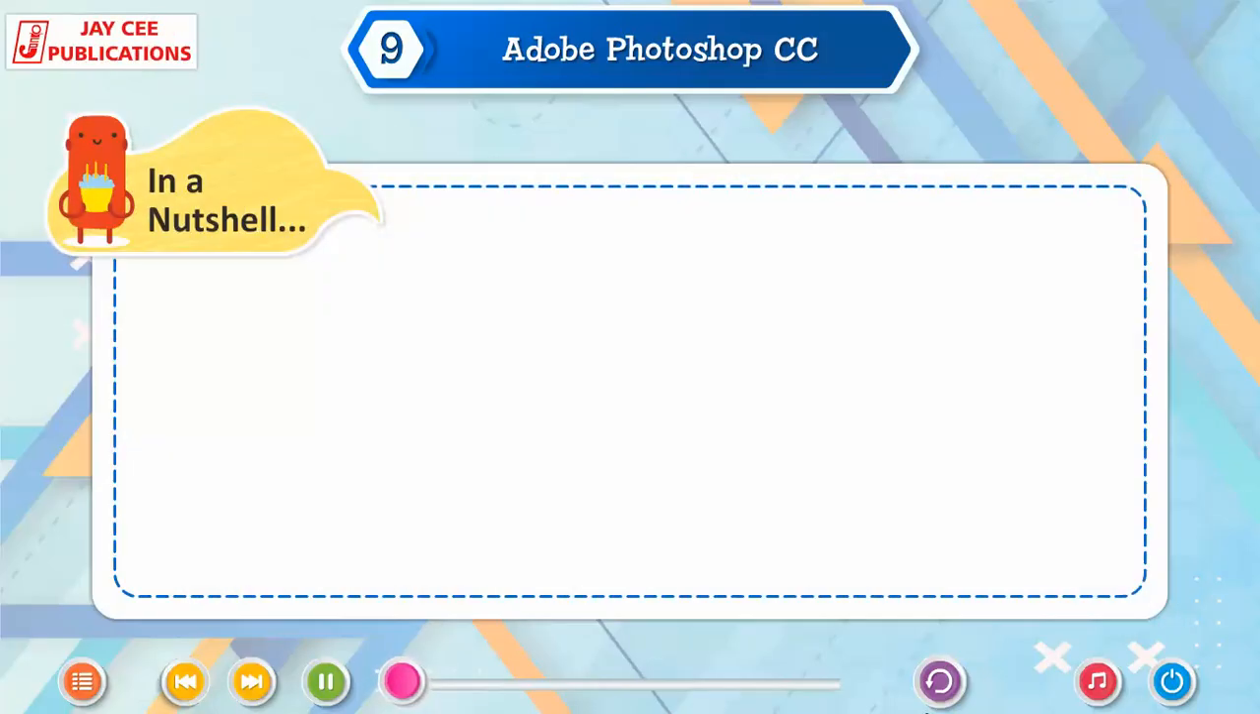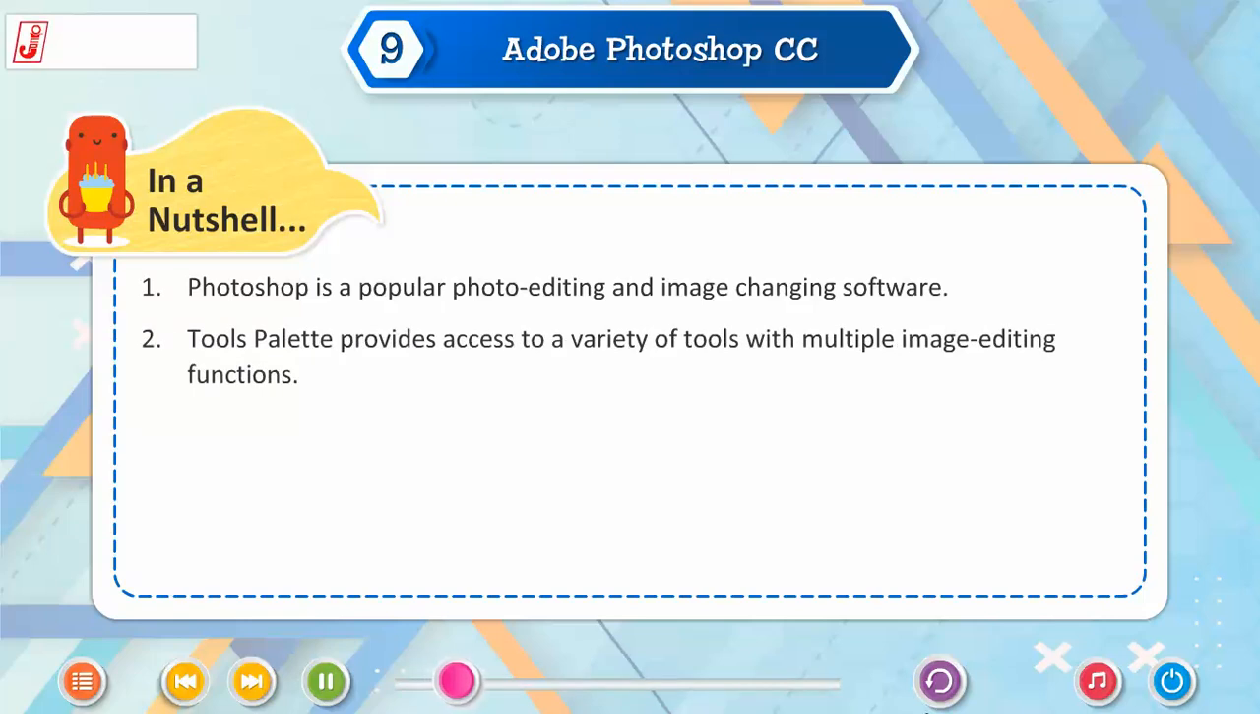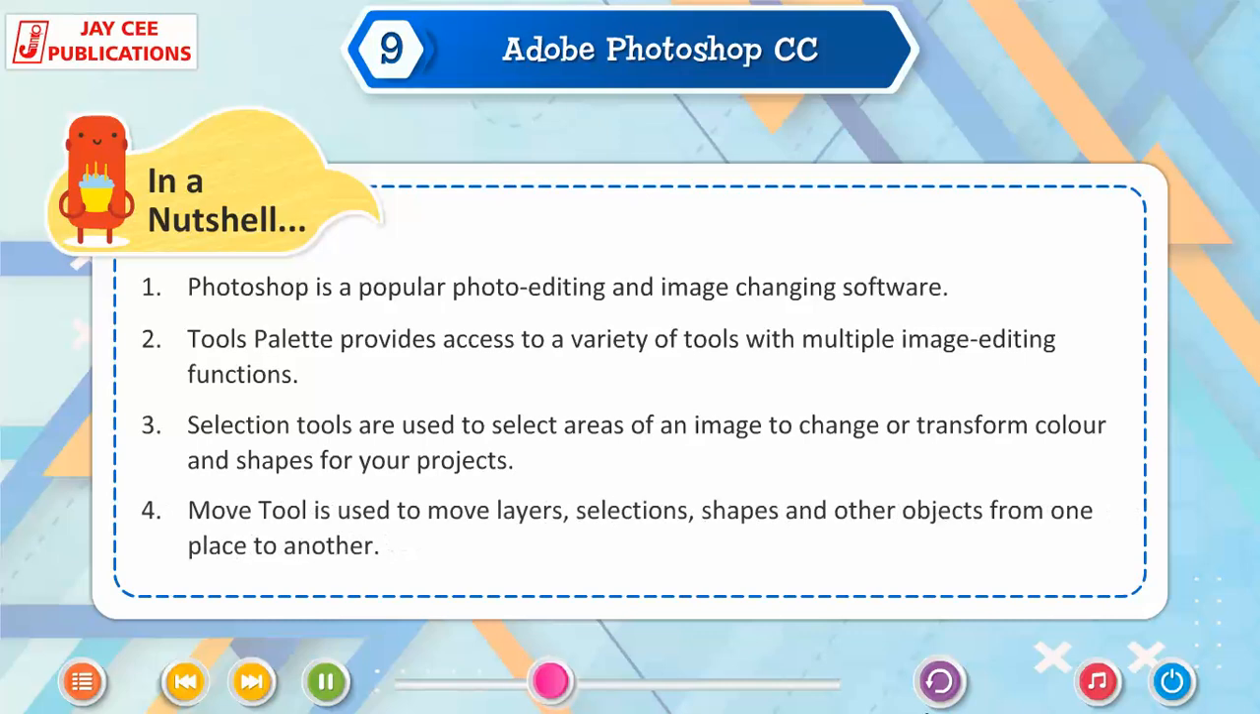In a nutshell. 1. Photoshop is a popular photo editing and image changing software. 2. Tools palette provides access to a variety of tools with multiple image editing functions. 3. Selection tools are used to select areas of an image to change or transform color and shapes for your projects. 4. Move tool is used to move layers, selections, shapes and other objects from one place to another.